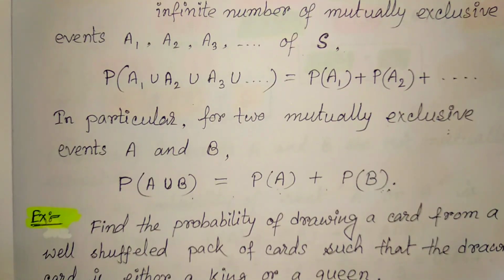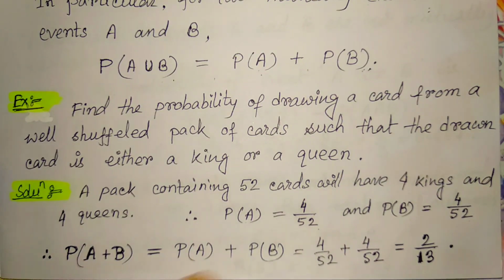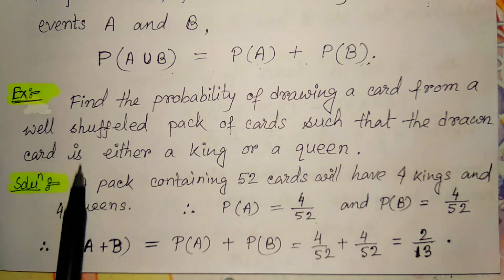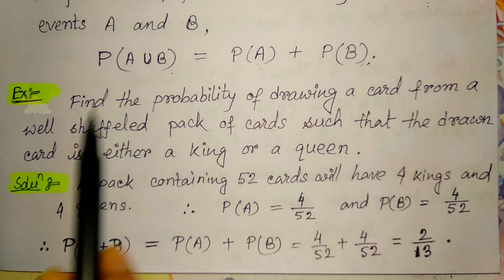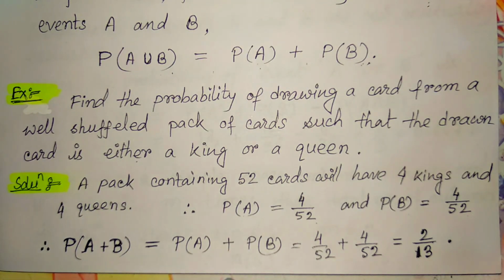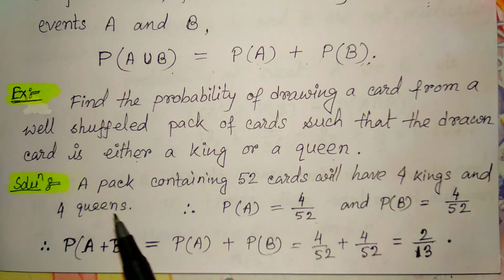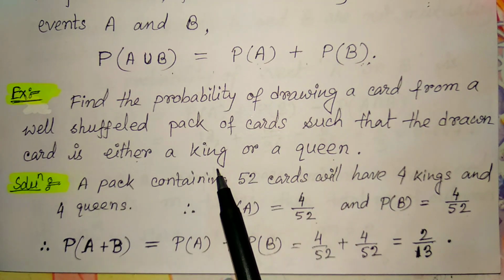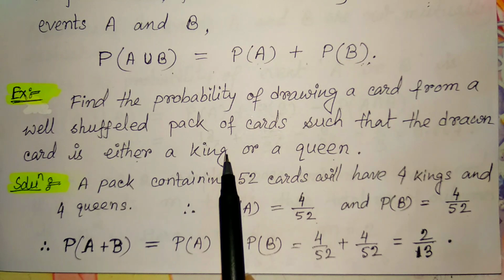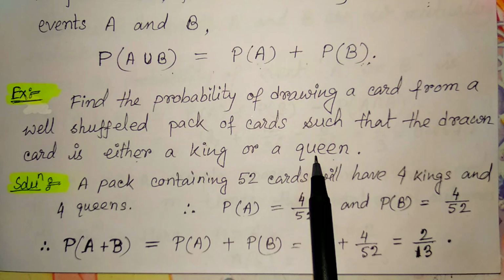For example, we had two examples in this video, and the same example we repeat here for the axiomatic definition of probability. The question is: the card is either a king or a queen. The word either is included. Previously we calculated the probability of drawing a king card or a queen card. Now the question is the drawn card is either a king or a queen. This is the probability of the event A, that the drawn card is a king, and this is the B event, that the drawn card is a queen.